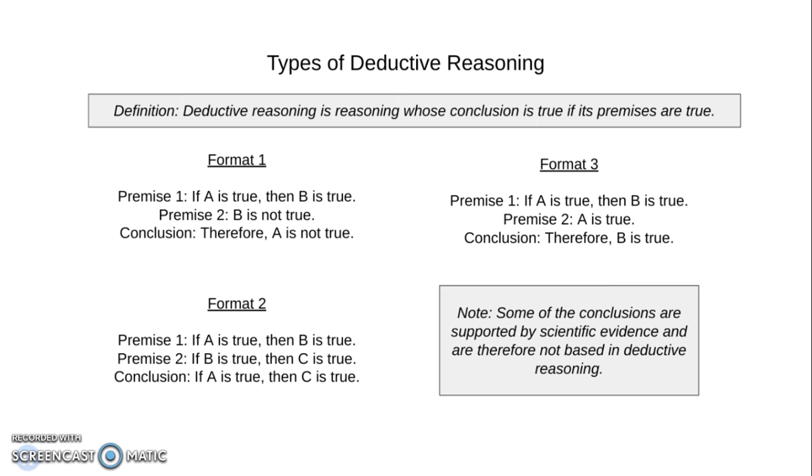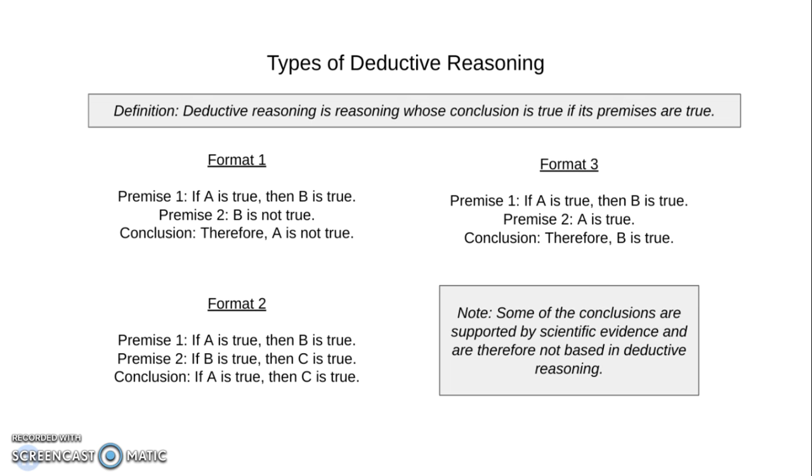For format 2, premise 1 states that if A is true, then B is true. So if I am at home, then the lights are on. Premise 2 states that if B is true, then C is true. So let's say that if the lights are on, then electricity is being used. The conclusion of these two premises is that if A is true, then C is true. So if I am at home, then electricity is being used. Now imagine that I added a third premise to the end of this that stated C is not true, so no electricity is being used. Then, according to our first format of logic, that would make A not true, so I am not at home.